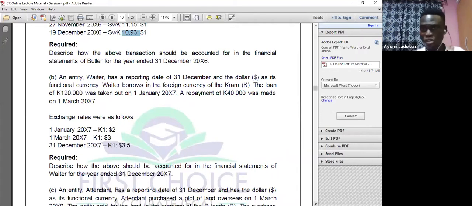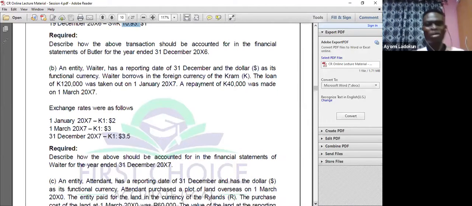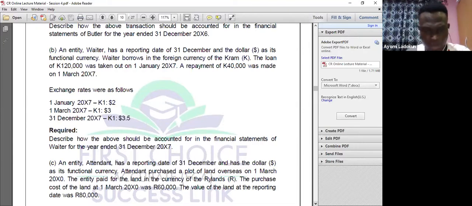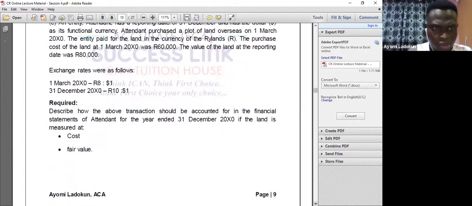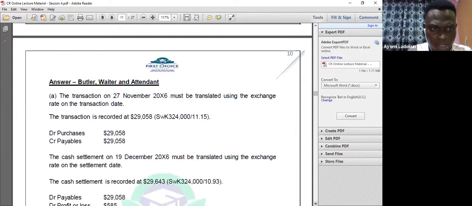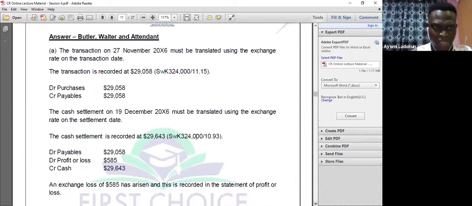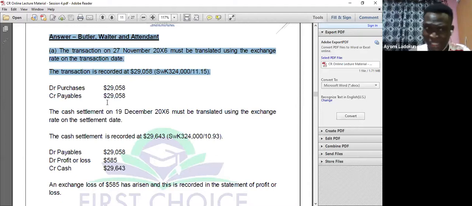We're going to see the solutions shortly, but that's what I've just said. It's as simple as that. So this is A. The same thing applies to B. So should we look at the solution of that one before we look at B? Okay, let's quickly do that so that we are sure we're on the same page. All right, can you see now? That's what I just said. On the transaction date, you have to divide. So we have 29,058. Can you see? You debit purchases and credit payables.